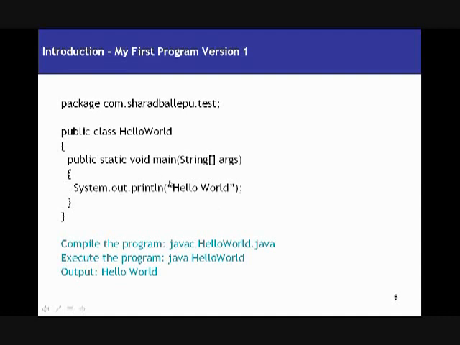So it simply finds my public class with the name HelloWorld in the package, and it's going to invoke the main method, which has the signature public static void main with string arguments, and execute that method. Whatever is there within that method is going to execute those statements. As of now, I only have System.out.println, so it's going to print that out onto the console. So this is my very first Java program, which looks very simple.